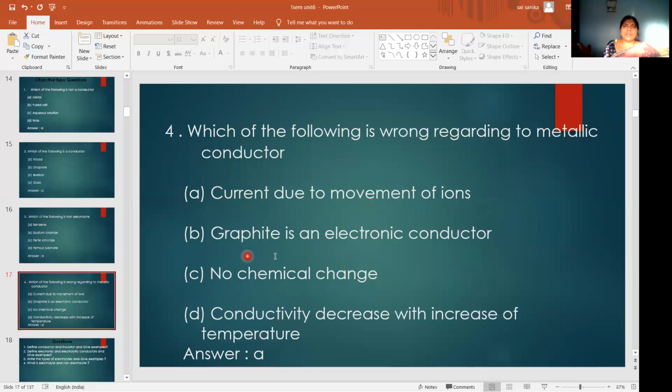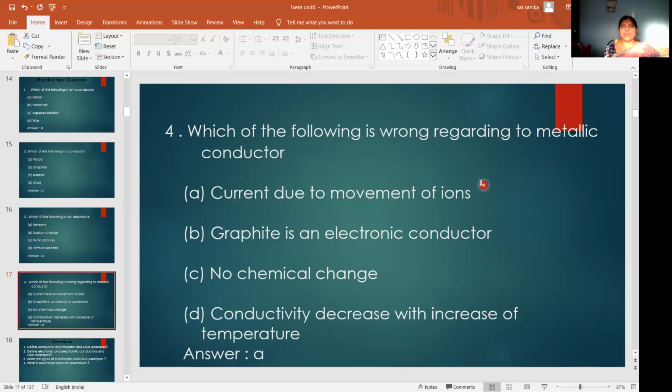B, graphite is an electronic conductor. C, no chemical change. D, conductivity decreases with increase of temperature. So what is asked? Which is wrong? That means all are correct, one is wrong.